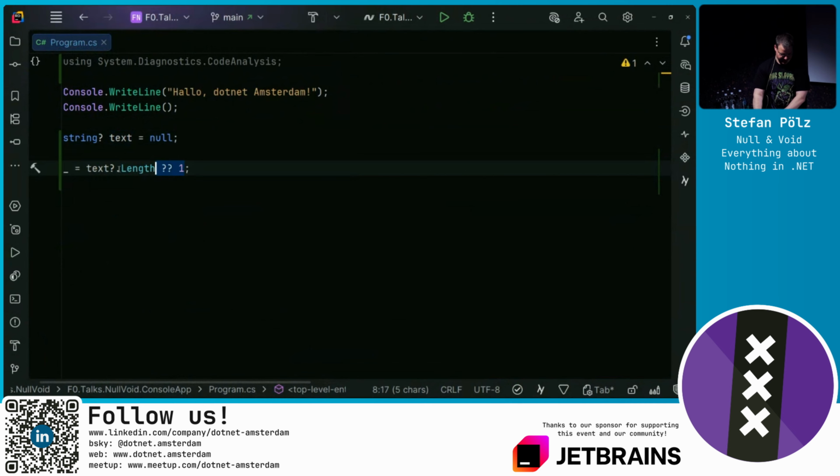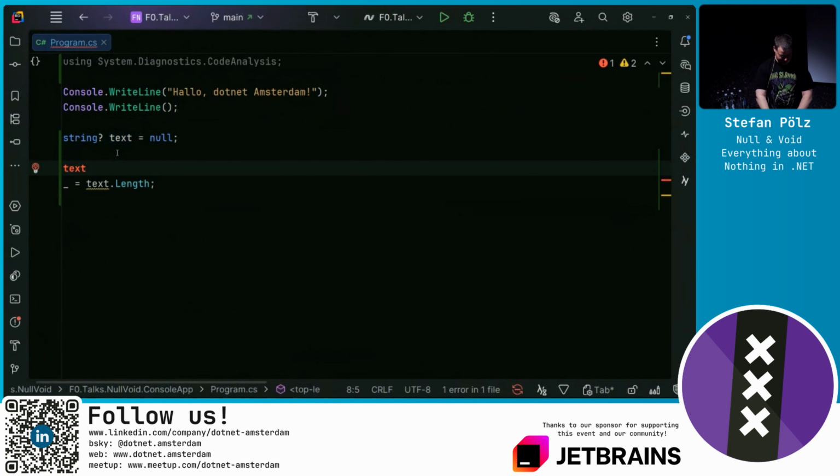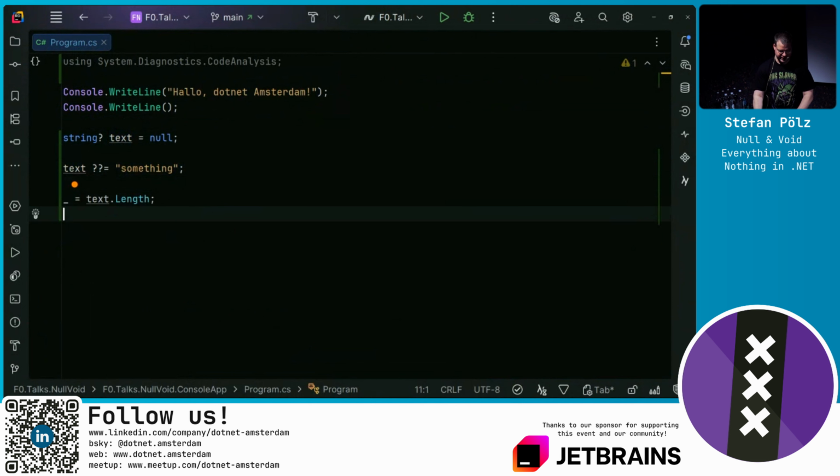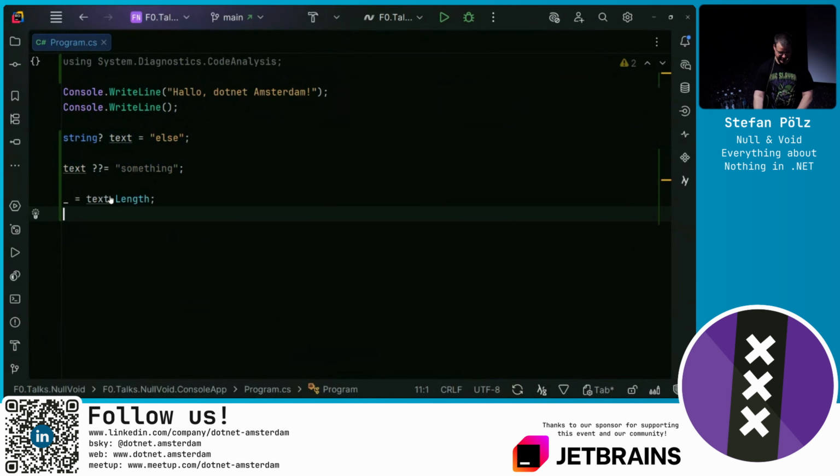Another feature about nullability is the null coalescing assignment. We could say question mark question mark equals something, which now means only if the text here is null, we assign something. If it's not null, else. Rider is already smart enough to statically analyze that this is never executed because text is not null. The right-hand expression will not be executed and not be reassigned. So this will be else.